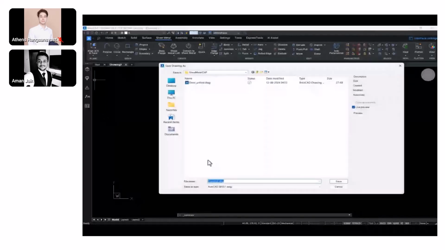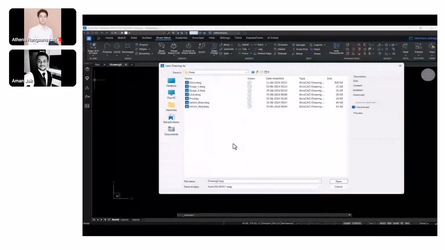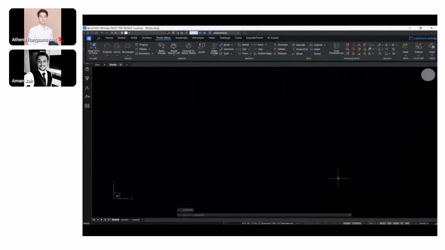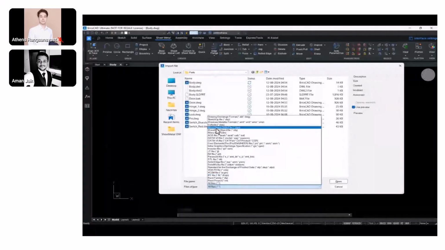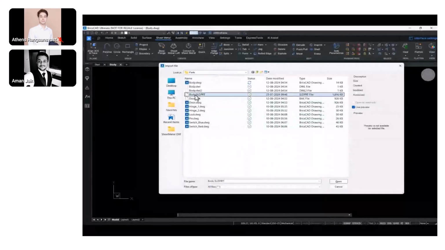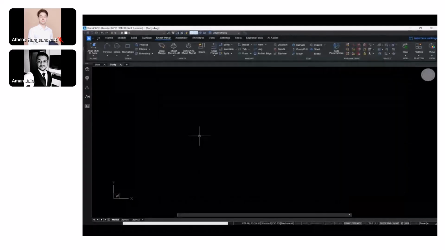First of all, let me save this drawing file with the name body. This is the body of the enclosure. Let me just rename it. Here we have an SLDPRT file, which is a SolidWorks part file that we are going to import inside BricsCAD. I can import a lot of file formats, including CATIA, Creo, Inventor, NX, Solid Edge, SolidWorks, IGES, STEP, etc. This one is a SolidWorks part file of about 2 MB.